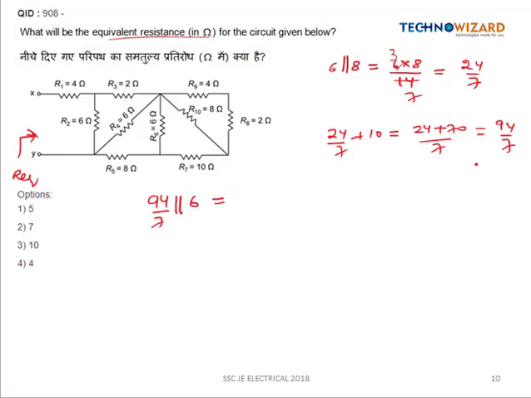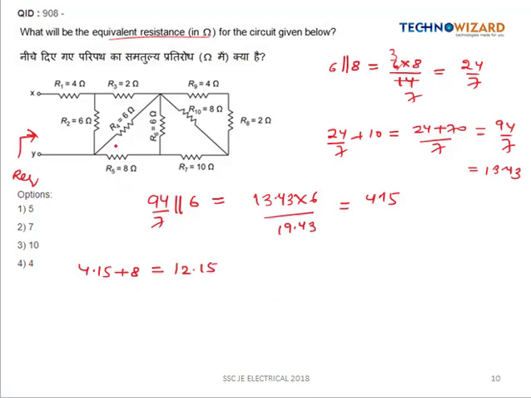This 94 by 7 is 13.43. So this will be equal to 13.43 into 6 by 19.43, which is equal to 4.15. Now this 4.15 is connected in series with the 8 ohm, so this will be equal to 4.15 plus 8, which is equal to 12.15.